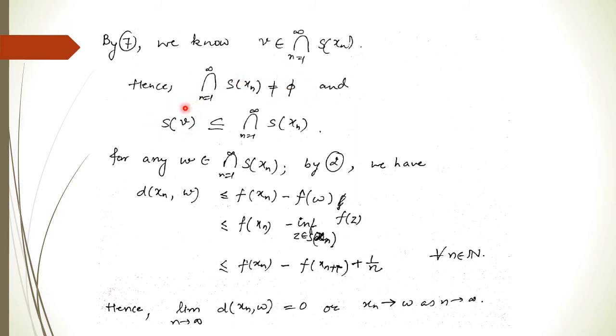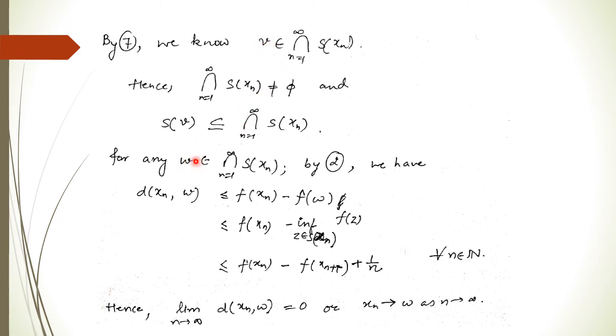Further, Sv will be a subset of this because v is a member of Sv also. By using the same concept as we proved in the previous slide, whenever y belongs to Sx, then Sy is a subset of Sx. In the same way, Sv is a subset of the intersection of all these. Next we want to prove that this v is the only element.